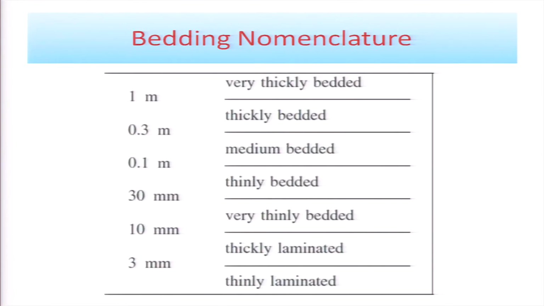Now, beds are classified on the basis of how thick they form. If they are very thin, we call it thinly laminated, which is less than 3 millimeters. If you get a little more, it becomes thickly laminated, then very thinly bedded, then thinly bedded, medium bedded, thickly bedded, and beds more than 1 meter thick are called very thickly bedded. So, this is the bedding nomenclature, how the beddings are defined, how you describe them when you are writing a thesis or a report. What type of bedding it is will depend upon the thickness of the bed.